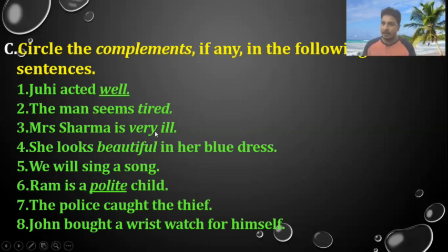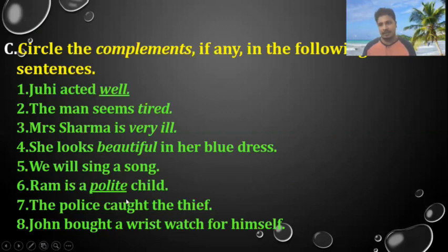Mrs. Sharma is very ill. We are talking about Sharma, who is ill. So, that's a complement. She looks beautiful in her blue dress. Here nobody is receiving the action, so beautiful becomes the complement. We will sing a song. Now this is having a direct object. What will we sing? A song. Now this is the direct object. Here there is no complement.